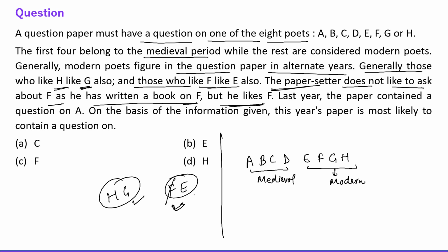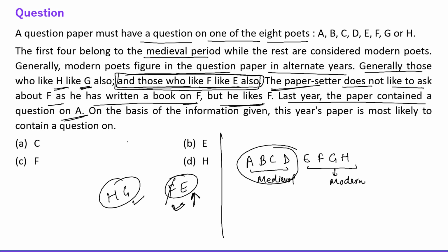Okay, if he likes F, it means he likes E also, because the question is saying those who like F like E also. Right? It means paper setter likes E also. Fine. Last year the paper contained a question on A. A means last year the paper was from medieval period. It means that this time the paper will be from modern period, because alternate year the questions are coming from these poets. So this time the question will be from modern poet. And obviously the paper setter is liking E, so most probably he will be asking the question from E, right?